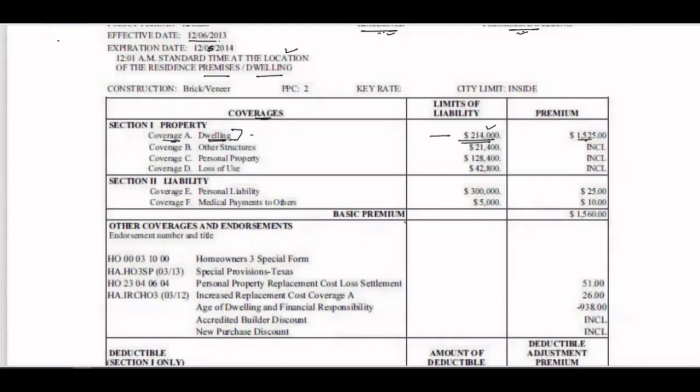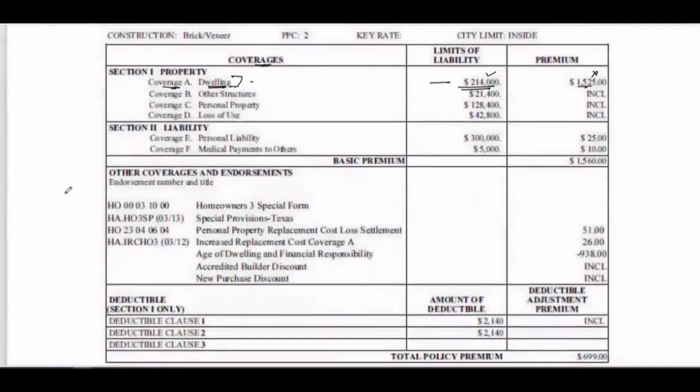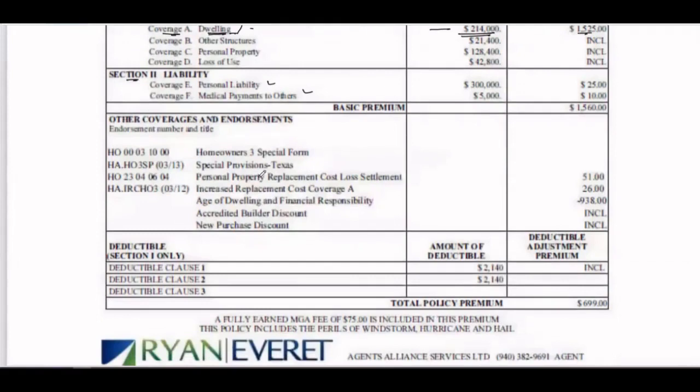This is the premium, right? But we won't go for only this premium. We will take the entire premium from the down. This is what you need to see. Then they have covered other structure, personal property, loss of use, right? Section 2, liability coverage, personal liability, medical payments and others. Basic premium. So this is all homeowner 3 special form, special provisions, personal property, replacement cost, loss settlement.